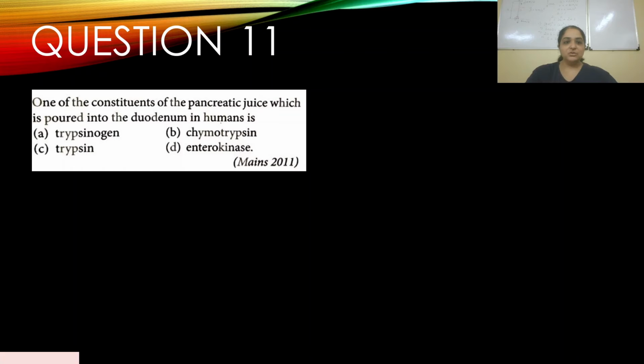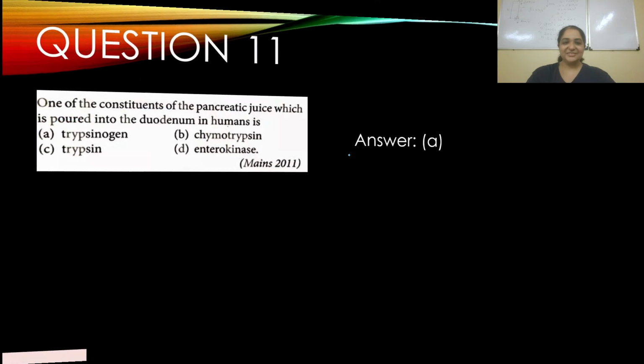Question number 11. One of the constituents of the pancreatic juice which is poured into the duodenum in humans is, and this appeared in 2011. So you have A. trypsinogen, B. chymotrypsin, C. trypsin, D. enterokinase. One of the constituents of pancreatic juice has to be trypsinogen. It can't be chymotrypsin, trypsin, or enterokinase. So your answer should be A. Let's go to the discussion.